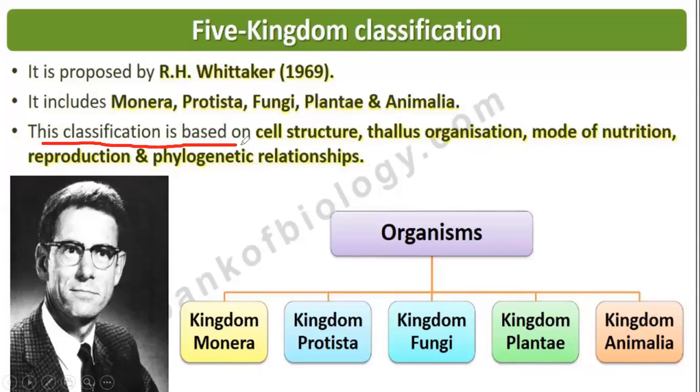This classification is based on cell structure, thallus organization, mode of nutrition, reproduction, and phylogenetic relationship. Phylogeny means evolutionary relationship.